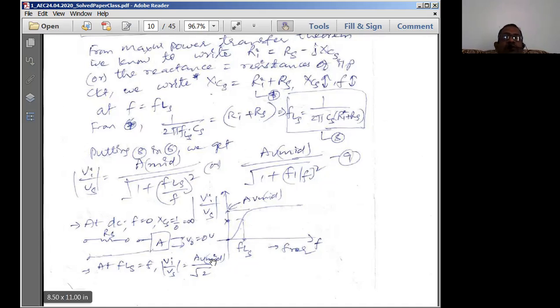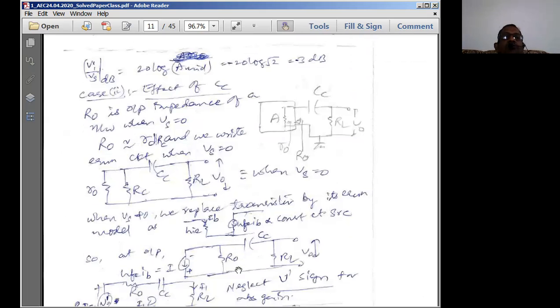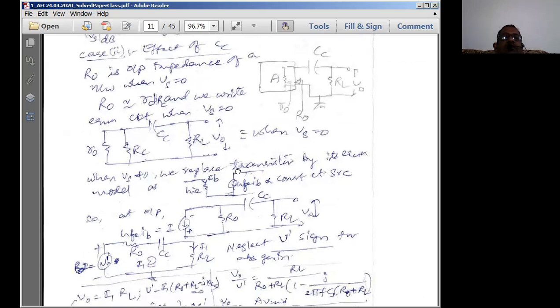Now, next, at F equal to FLS, these two become the same. Then it becomes 1. So square root of 1 plus 1, that is root 2, I'll get. So 1 by root 2. So the gain will simply decrease by 1 by root 2. That means at the lower cutoff frequency, we are getting a gain of 1 by root 2 times AV midband. Next, for the dB value, we apply 20 log of AV midband. Finally we get minus 3 dB as the gain.